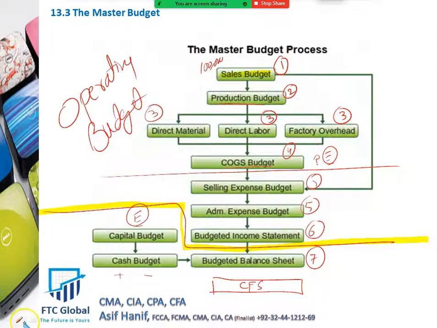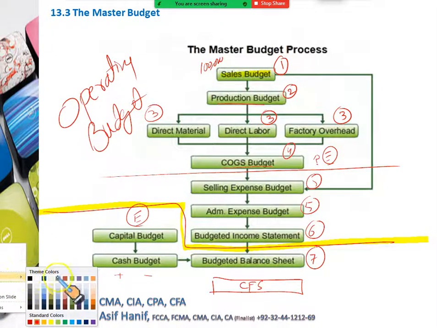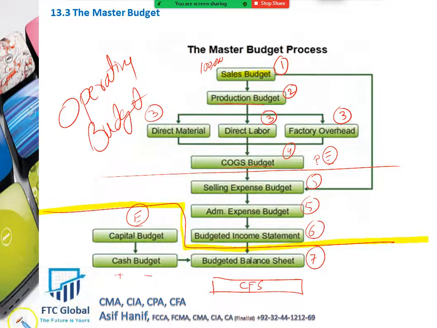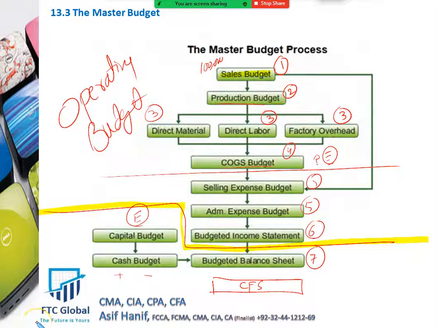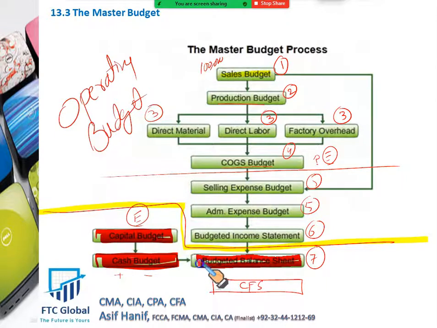These, which I'm going to highlight in a different color, let's say red, are your financial budgets. Capital budget is a financial budget. Cash budget is a financial budget. Budgeted balance sheet is a financial budget.